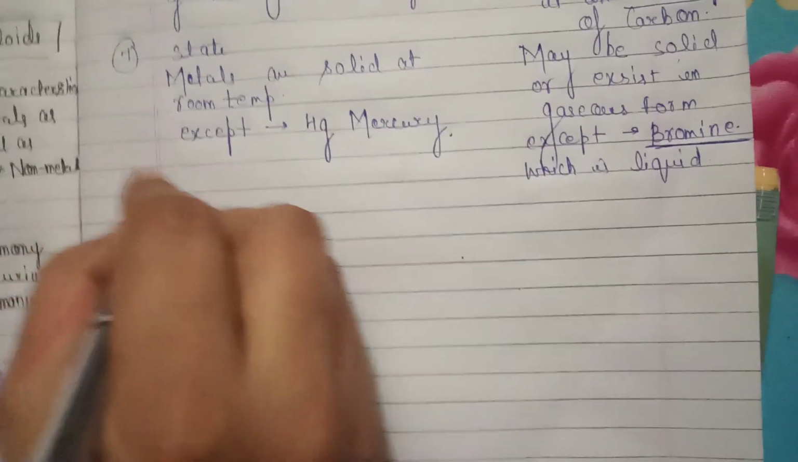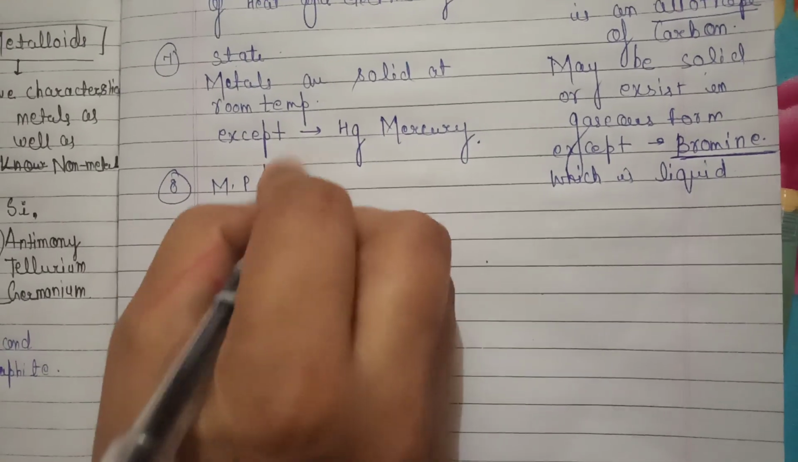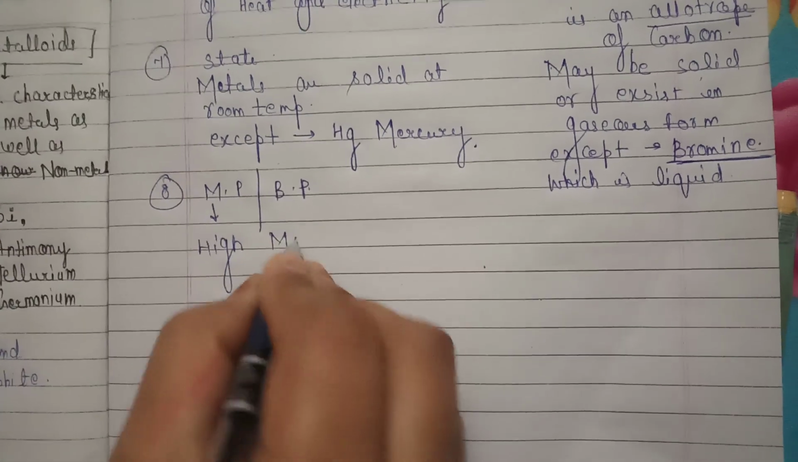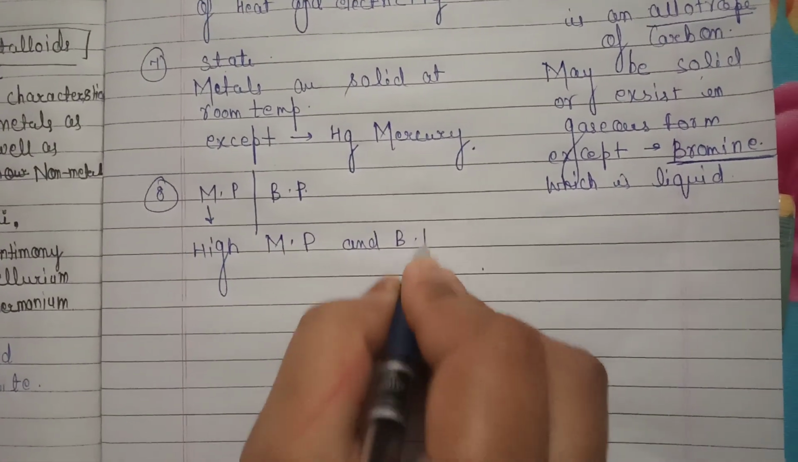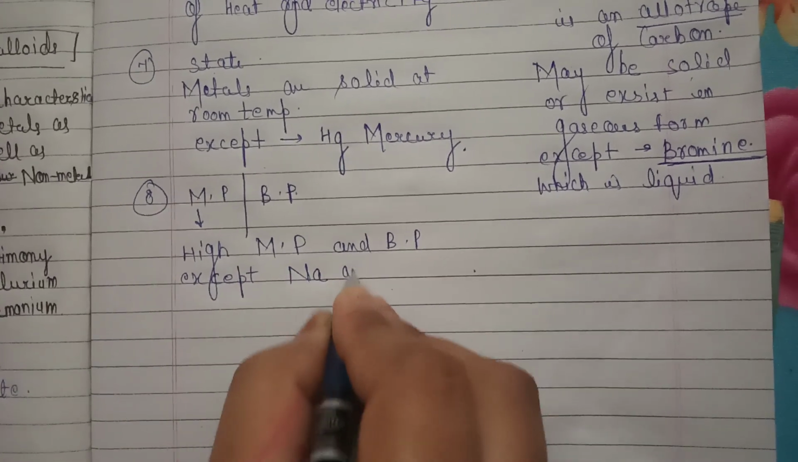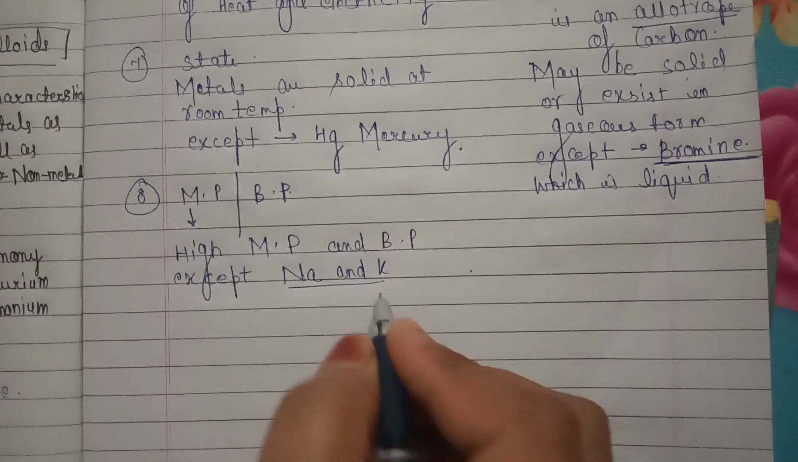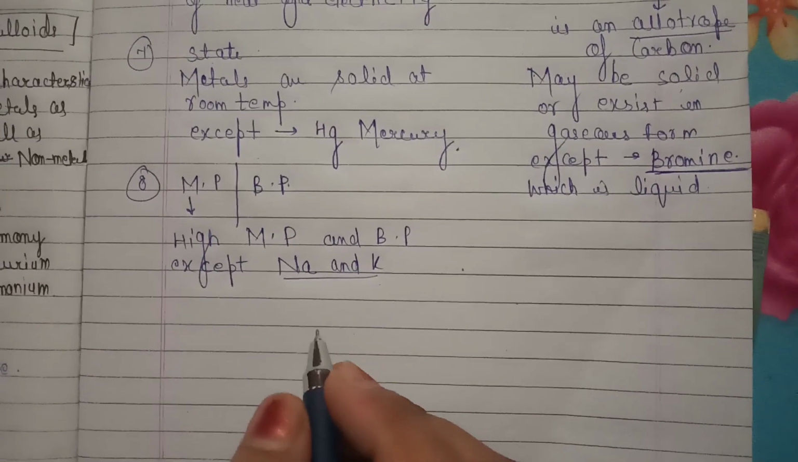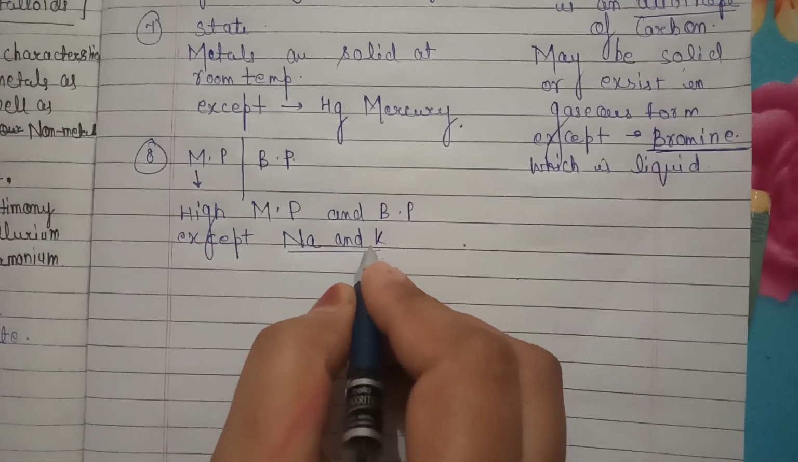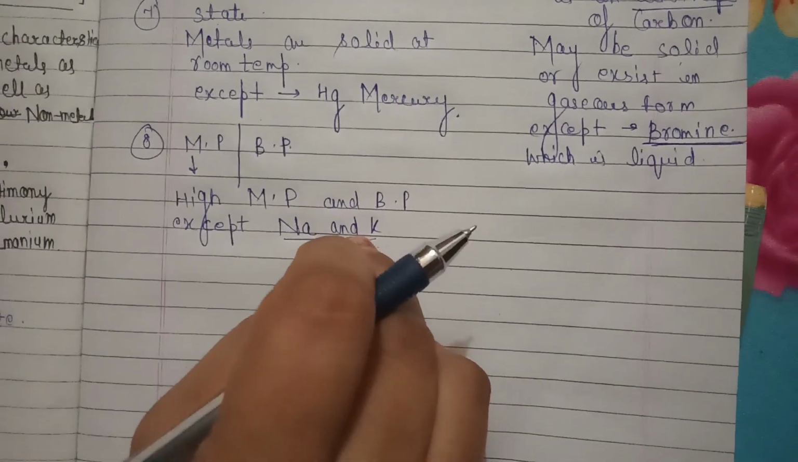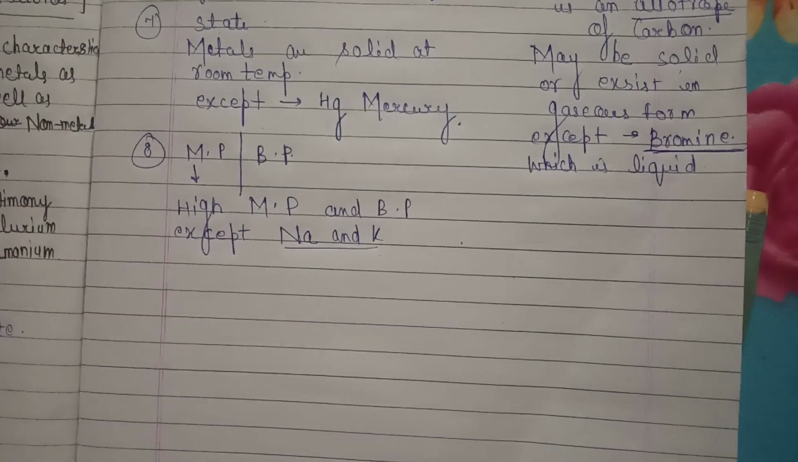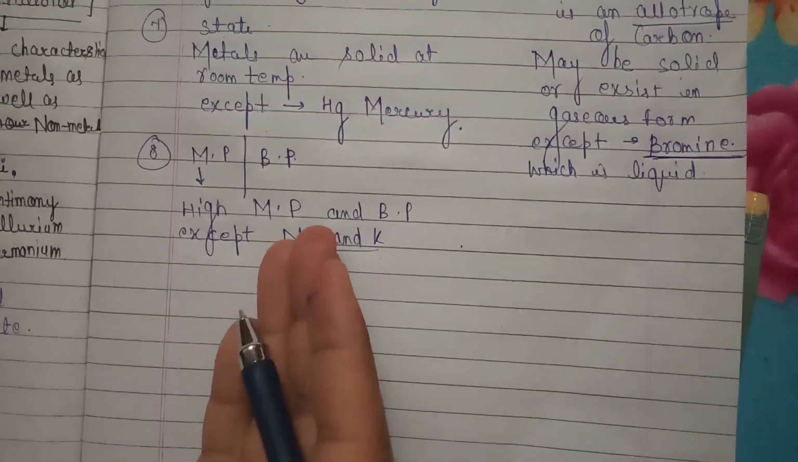Let's talk about their melting point and boiling point. Metals generally have high melting point and boiling point, except, you know very well, sodium and potassium. I already told you they are very soft in nature. हम इनको knife से easily cut भी कर सकते हैं. So that is why they have a low melting and boiling point, but other metals have high melting and boiling point. And why does this happen?